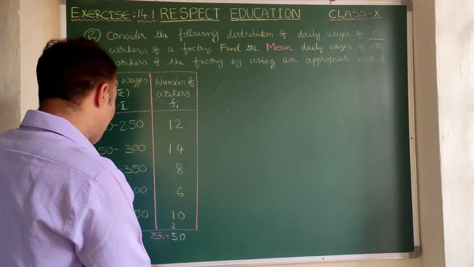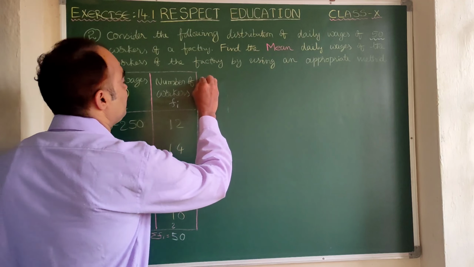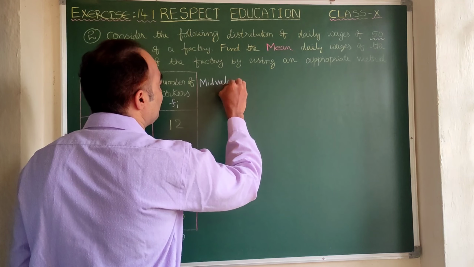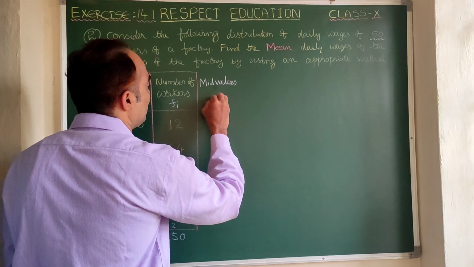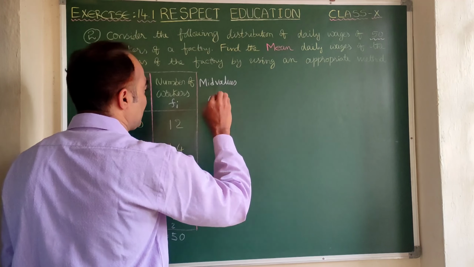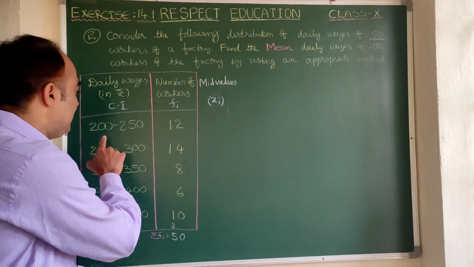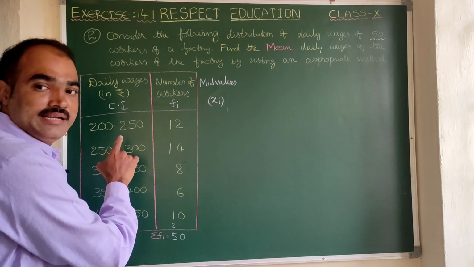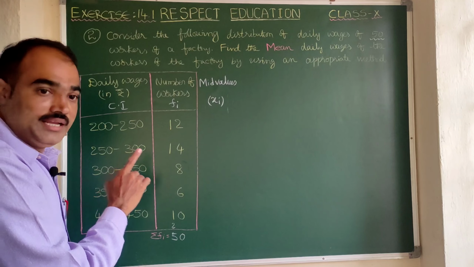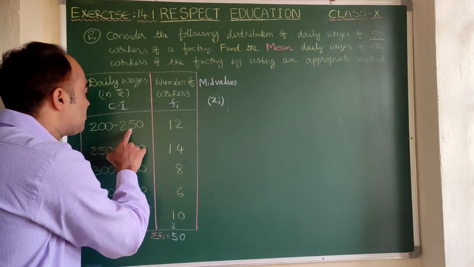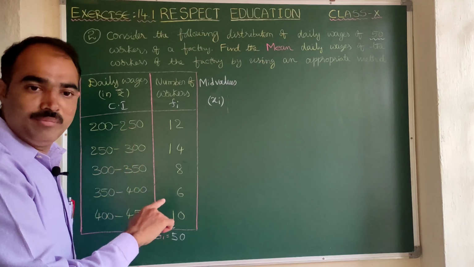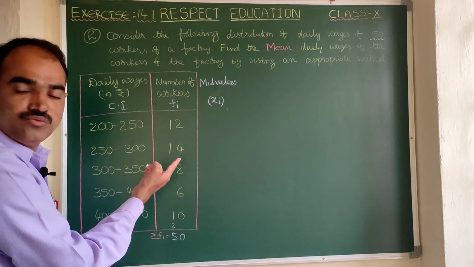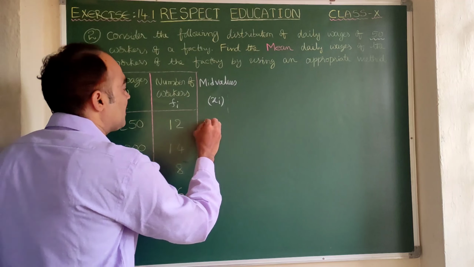Now we are going to find the mid values. Those are denoted by xi. Clear? Now here directly you can guess what is the mid value of 200 and 250. It is 225. If not, you can add them. 200 plus 250 is 450. 450 by 2 is 225. Or directly you can say the mid value of 200 to 250 is 225. Clear?